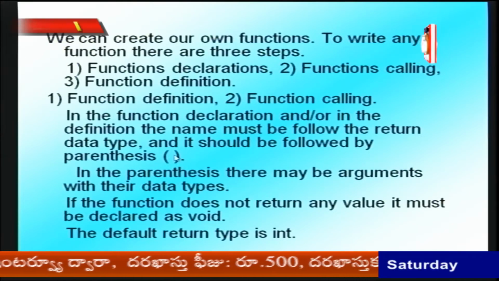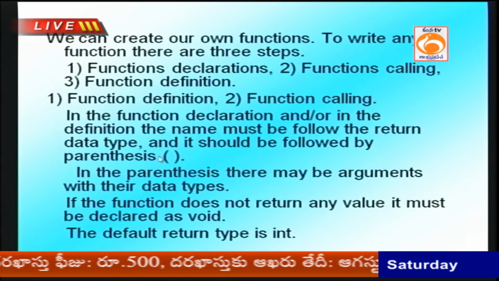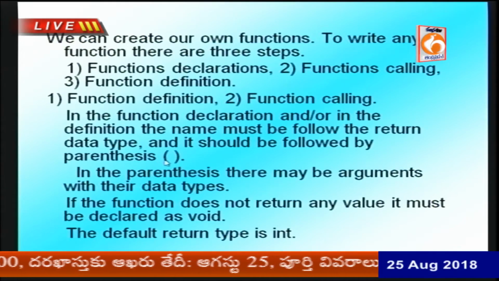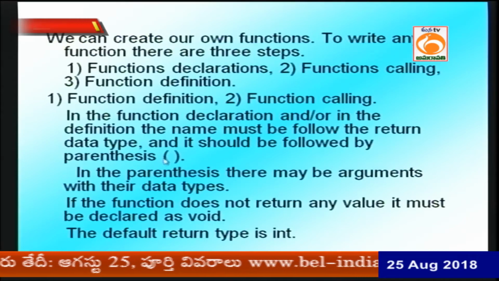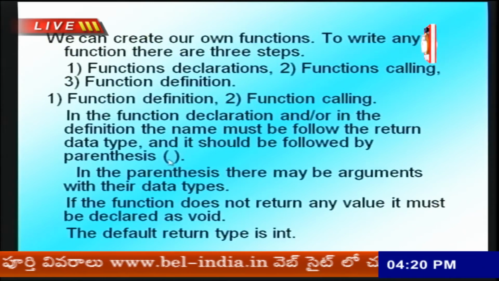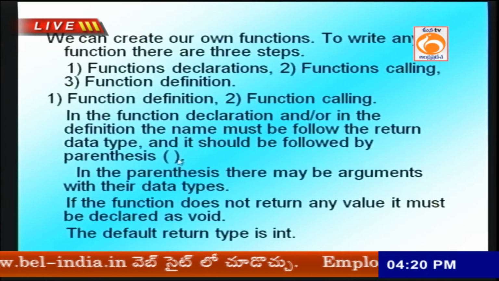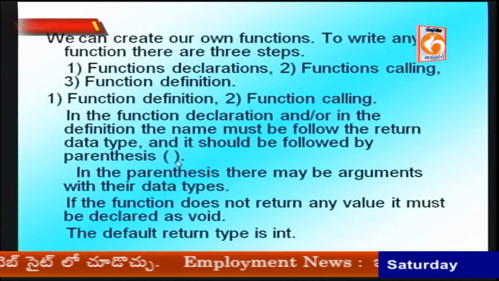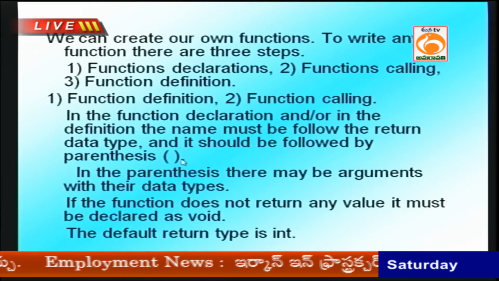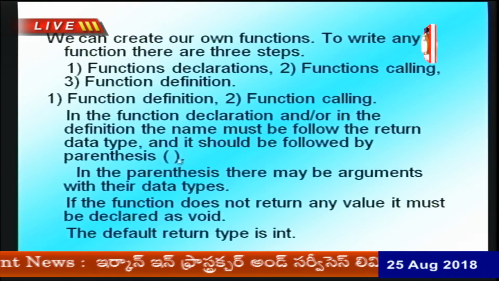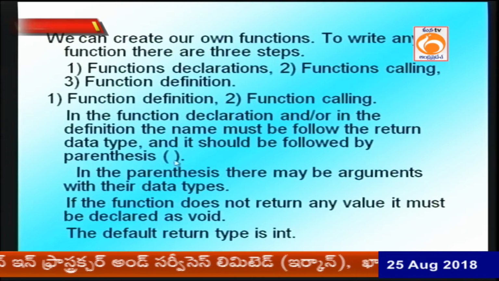What is the important point? Every function is identified by which symbol? Parentheses. Wherever you see parentheses, it is a function. Wherever you see square brackets, it is an array.